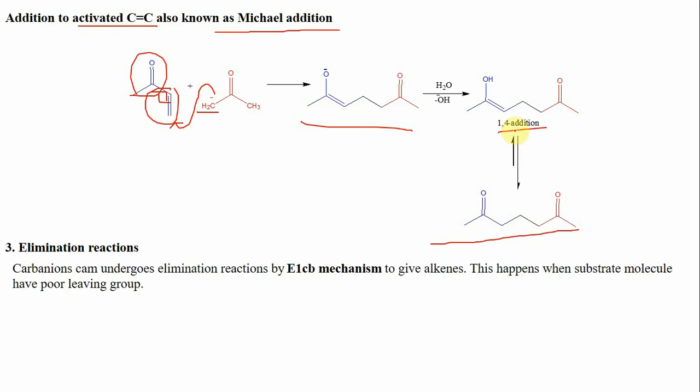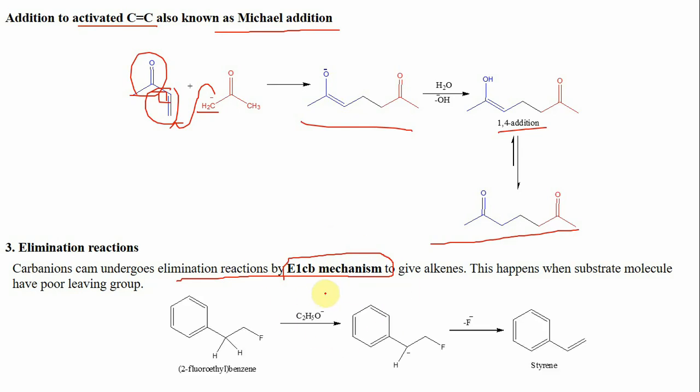These carbanions can also undergo elimination reactions under certain conditions to give alkene molecules, and they undergo the elimination by the E1CB mechanism, as we have discussed in aldol condensation. And they undergo this kind of elimination reaction only when a poor leaving group is present over the substrate.